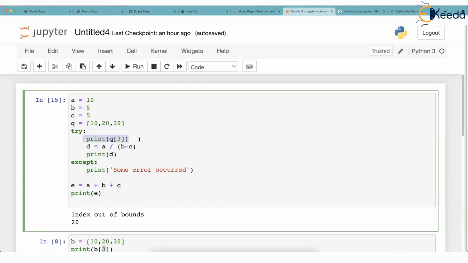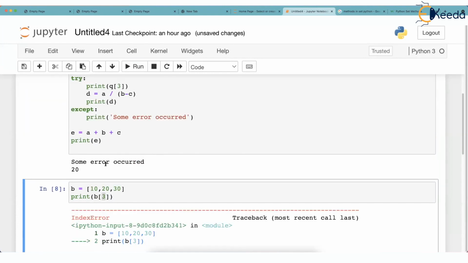Index error. But this except is capable of catching it. Although I have not written except index error, I have written only except. Then this can catch any type of errors. And then here I have written some error occurred. And you know very well what happens after except block, rest of the code runs. So the output due to this will be some error occurred and 20.